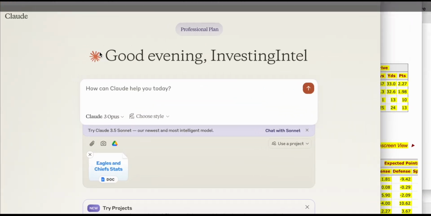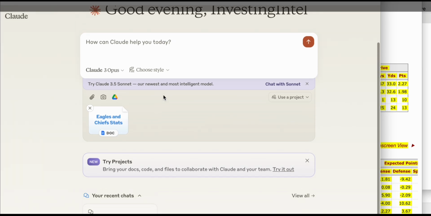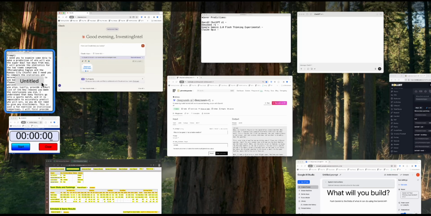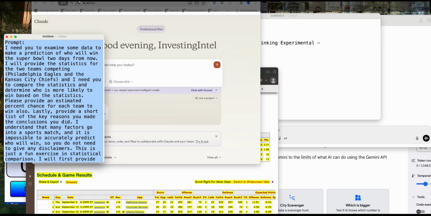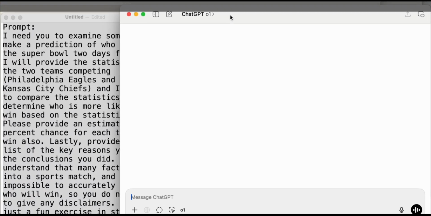So it seems that it's actually not possible to paste in table text and get a proper answer from Claude. So what I've done instead is create a document in Google Drive with all the stats, and I'm hoping Claude Opus will work that way. Don't know for sure, but we're going to try it out. We'll leave Claude for last, and we'll start with one that's more likely to work. Let's start with ChatGPT o1 here.